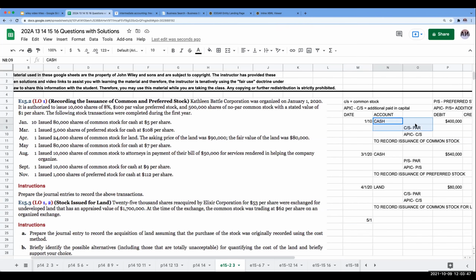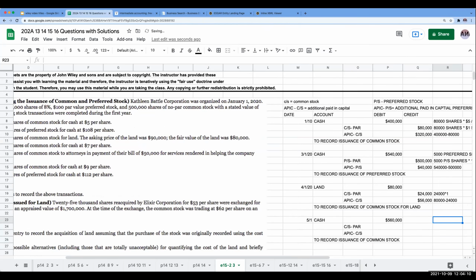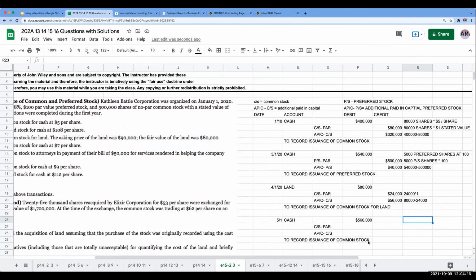We're kind of just doing the same thing. When we issue common stock for cash, I'm now getting 80,000 shares at 7, or 560,000. And again, make sure I got that right, May 1st, 80,000 shares at 7.